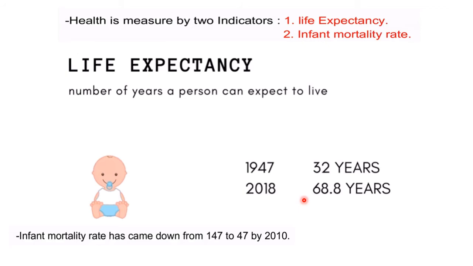Earlier people used to die early, so they would hardly contribute towards the progress of the country. So more healthy people means more progress for the country. And earlier infants used to die due to infections. That death rate of infants has also come down.